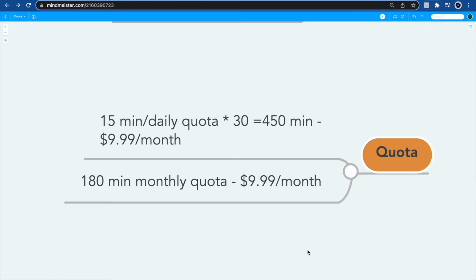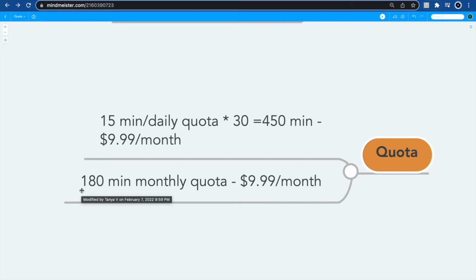We could offer, of course, a daily quota for a monthly subscription fee. For example, we could offer 15 minutes to Spain daily for $9.99 a month, or 180 minutes monthly for $9.99 a month. At first glance, 450 minutes a month seems like a lot more than 180 minutes.